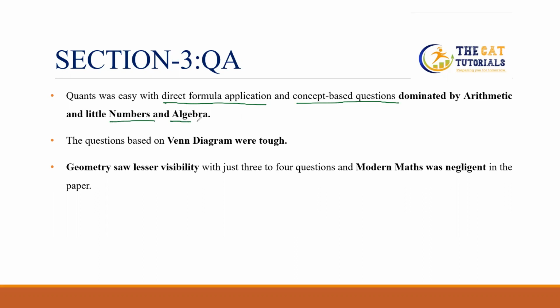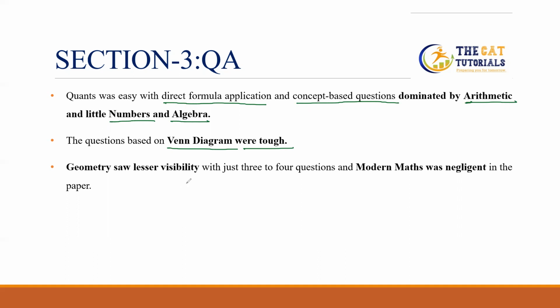We have seen in the last 5 to 7 years that arithmetic is always in the dominating role. So if you are preparing for the CAT 2022, you must keep a good confidence and good command in the arithmetic portion. The questions based on the Venn diagram were tough. Students, this is a very good topic, logical as well as mathematical. Especially in the CAT 2021, we had some questions from the Venn diagram, and the level of all those questions was tough.